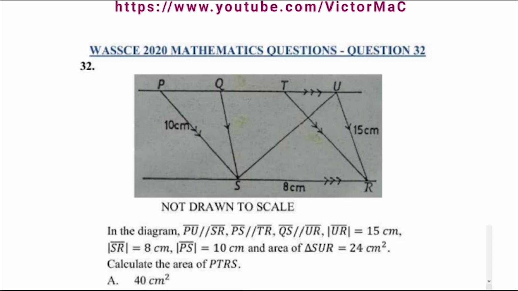WASSCE 2020 mathematics questions, question number 32. It says in the diagram, PU is parallel to SR, PS is parallel to TR, QS is parallel to UR. So look at this now. PU is parallel to SR, like this. They said PS is parallel to TR, with a double arrow, and then QS is parallel to UR.